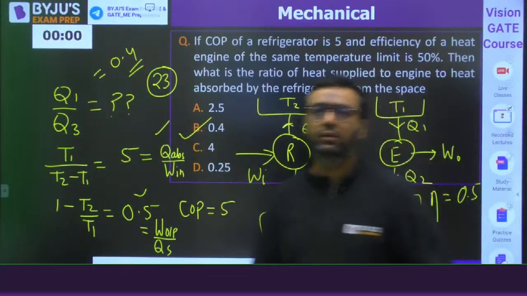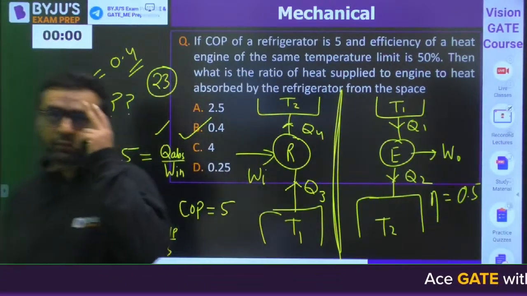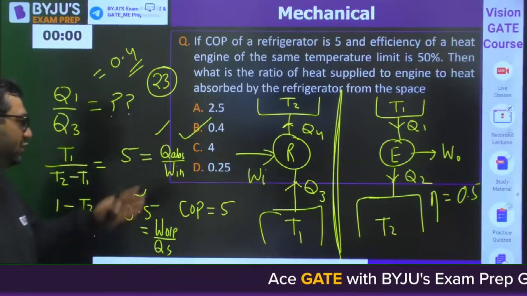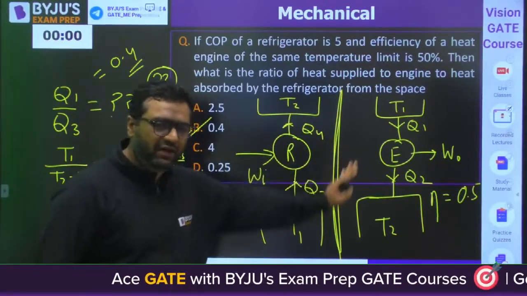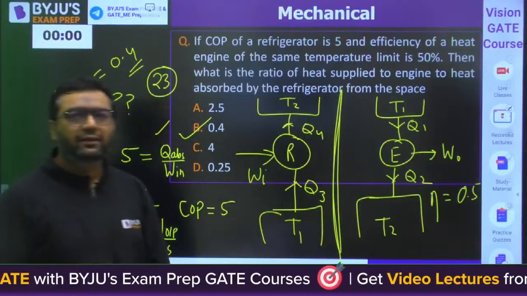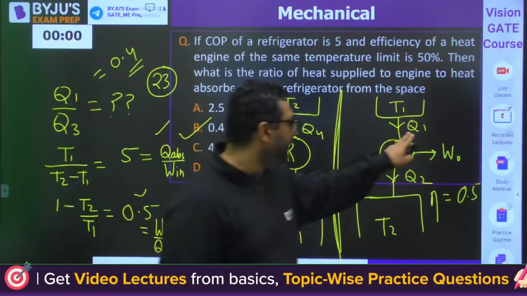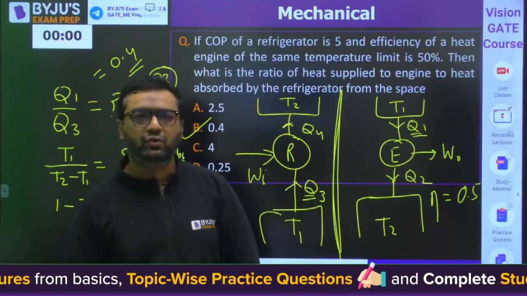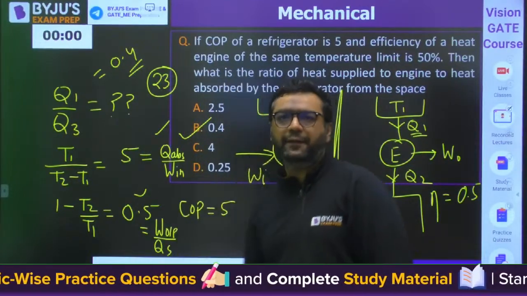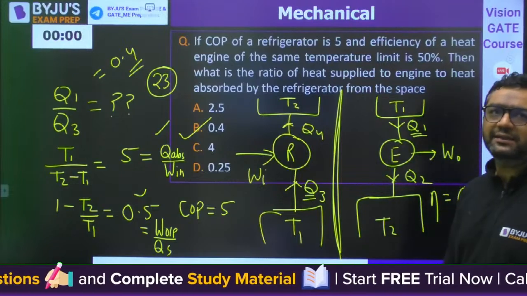Very good. Clear for everyone? Dear, don't assume them to be the same device. They are different devices, different entities. So you need to find this separately and this separately, and then take the ratio. So the answer for this will be B. Okay, so moving further, guys.